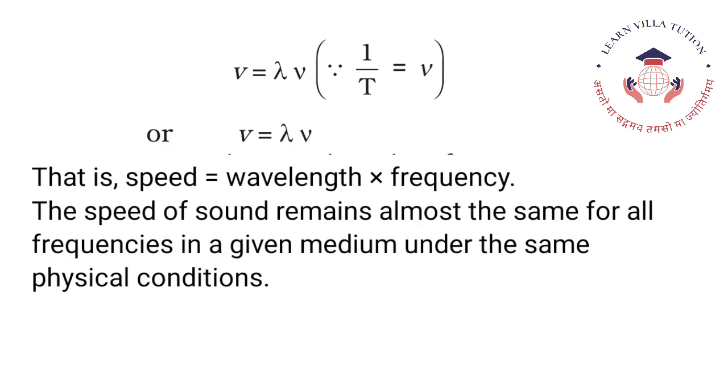Thus, v is equal to λ into ν, because 1 upon T is equal to ν. Speed of sound v is equal to λ into ν. That is, speed is equal to wavelength into frequency. The speed of sound remains almost the same for all frequencies in a given medium under the same physical conditions.